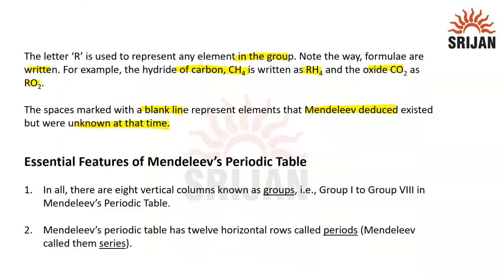So, the essential features of Mendeleev's periodic table. In all, there are 8 vertical columns known as groups, group 1 to group 8, in Mendeleev's periodic table. Mendeleev's periodic table has 12 horizontal rows called periods. Mendeleev called them series. I hope it is clear to you. Thank you.